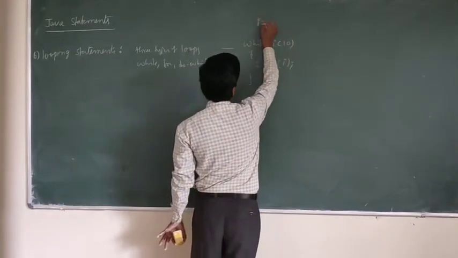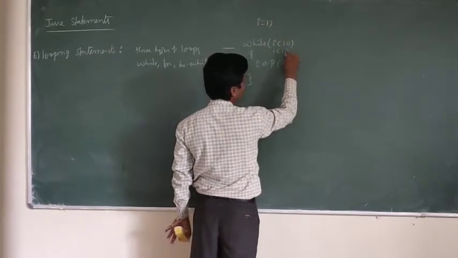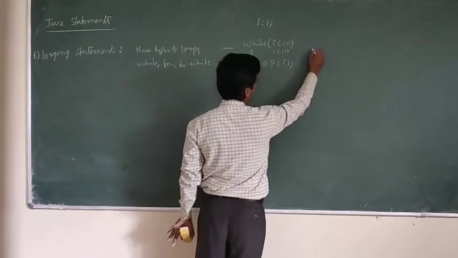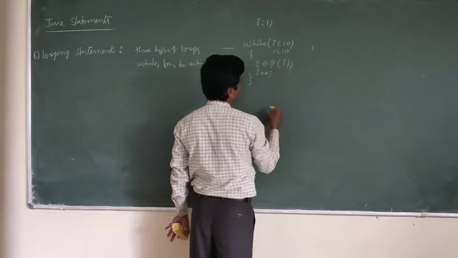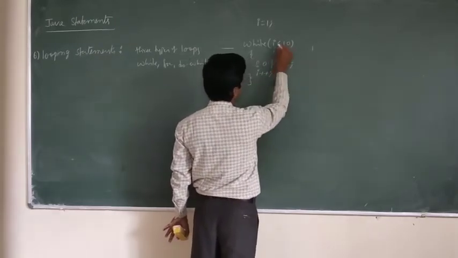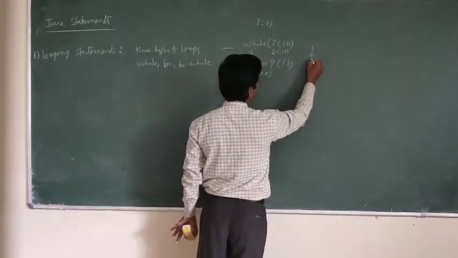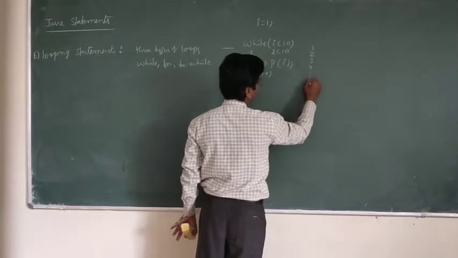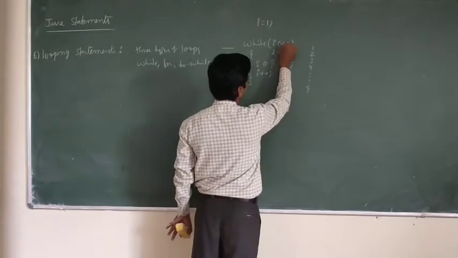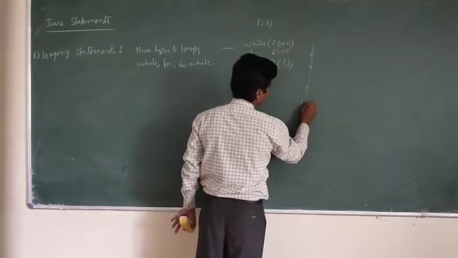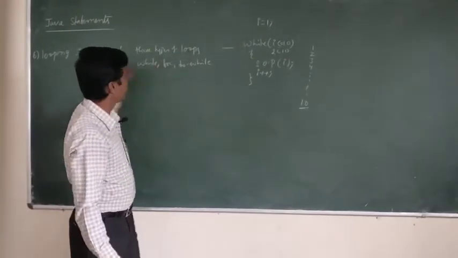For example, take the i value initially as 1. 1 is less than 10, so the condition is true and it will display the value. What is the i value at present? 1. Then the i value is incremented, here i plus plus. Now the i value becomes 2. Now 2 is less than 10, again true. Now display 2. So like that it will display 1, 2 up to 9. If you want 10, then you have to give less than or equal, then it will display up to 10. Understood? So this is the example for looping statements.